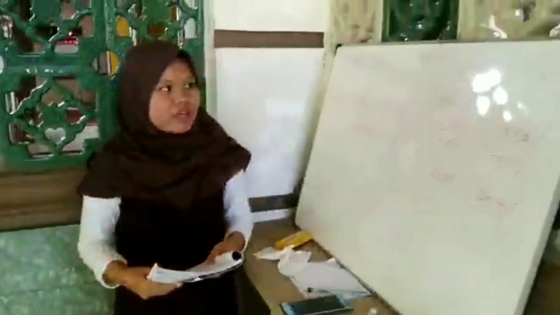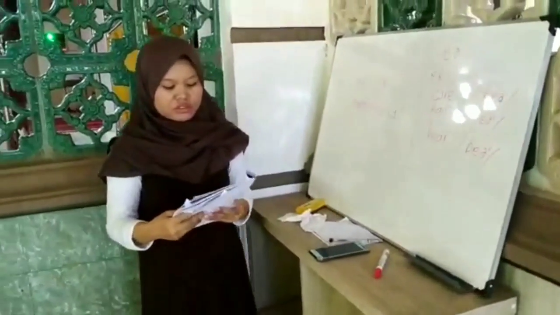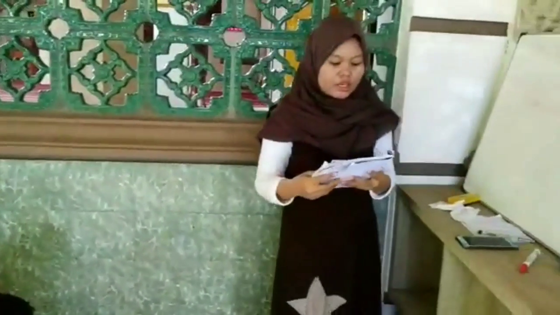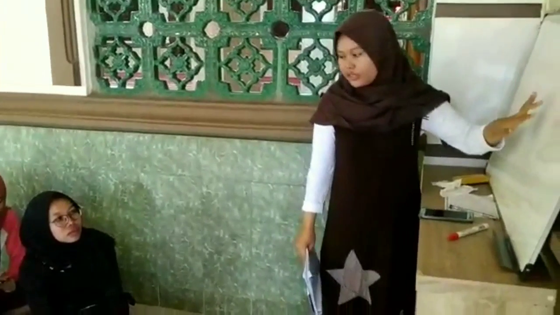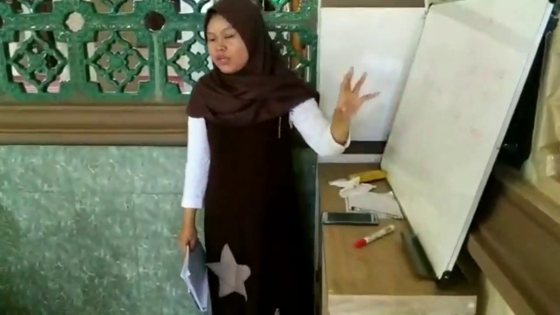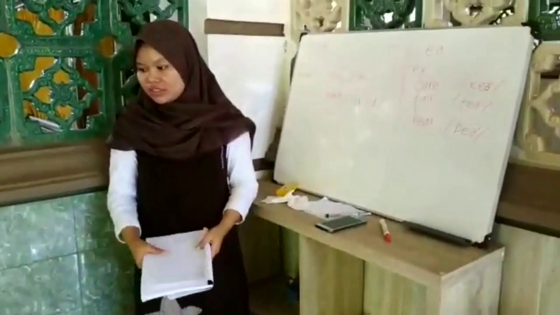And the last is the air sound. It is a diphthong. A diphthong is a combination of two vowels within the same syllable. Repeat after me: care, fair, and bear. Okay, that's all about our material for today. So thank you very much.